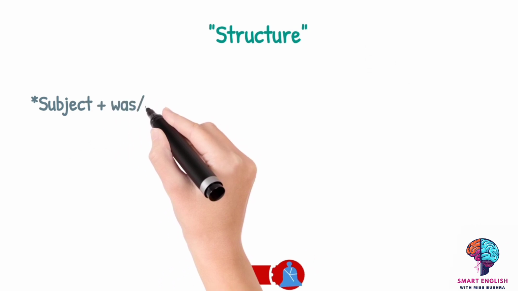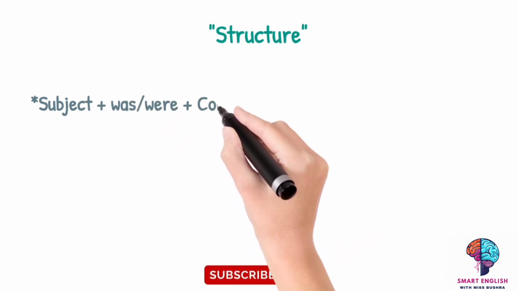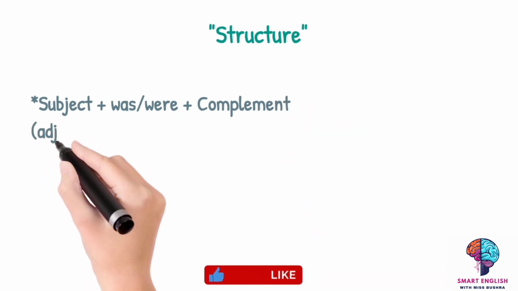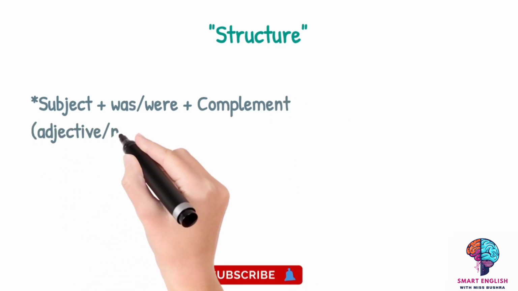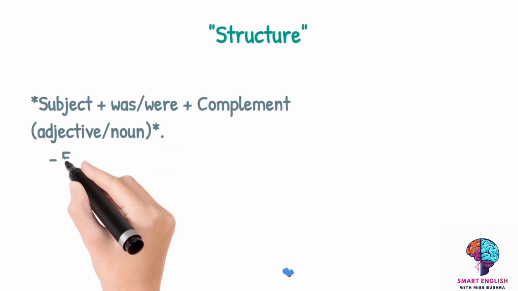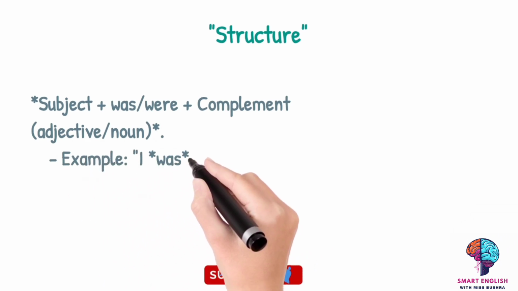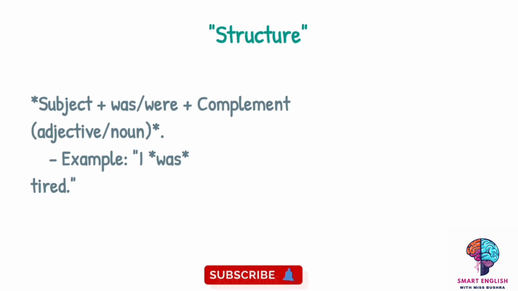And now we are moving towards the structure. As every sentence has a structure, its format, right? So here the structure is very simple. You can use subject. Subject means any noun, any pronoun. Then was or were, and an adjective. So it's very simple yet very beautiful. You can make thousands of sentences using this small structure.